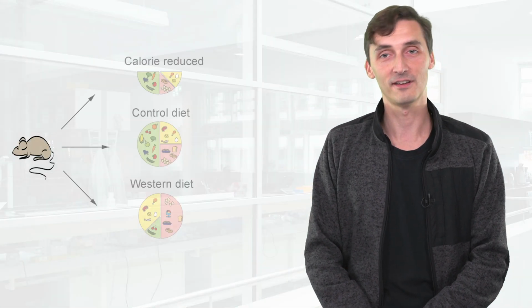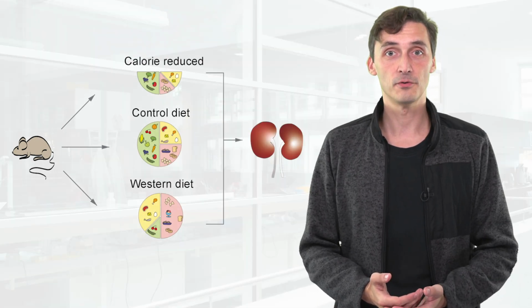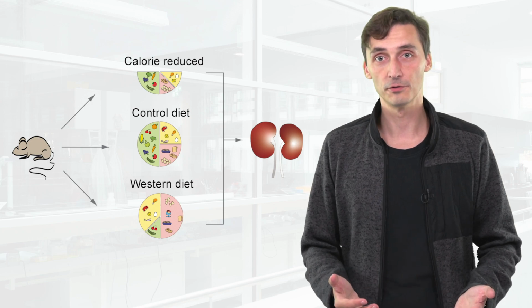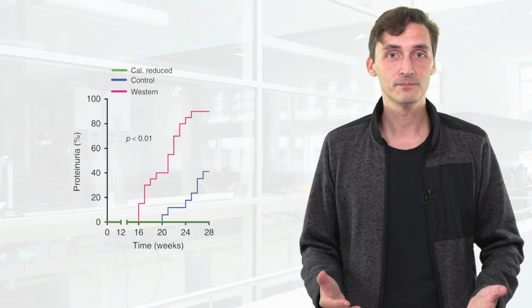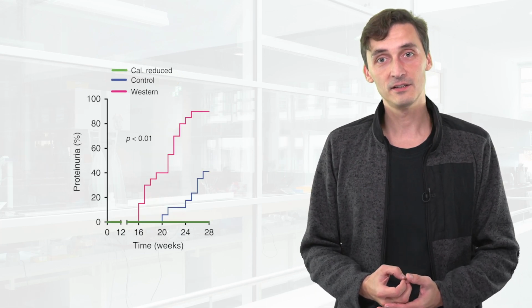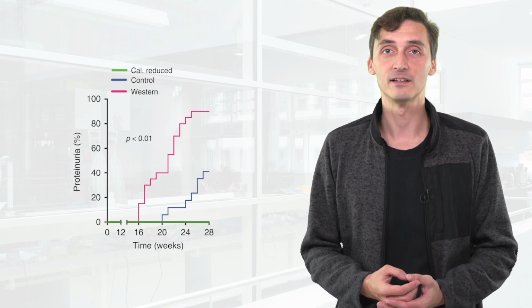At this time, we had shown that diet changes associations, but we did not know if diet has a functional impact on the complex traits, such as lupus. To investigate the power of diet, such as this chocolate chip cookie, we fed mice that are genetically prone to develop lupus the same 3 diets. As expected, approximately 40% of mice on a control diet developed lupus. But the effects of Western diet and of caloric restriction were really dramatic. Almost all mice on Western diet developed lupus. All the mice on a caloric restriction remained completely healthy.